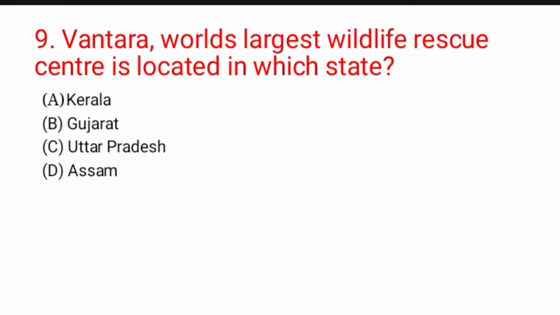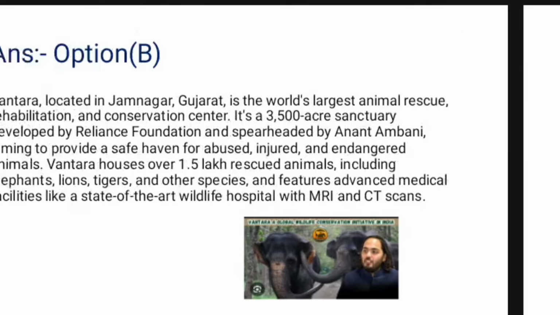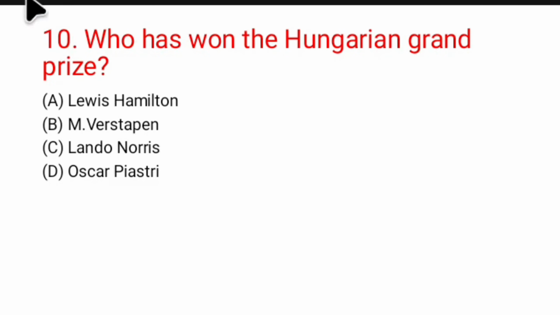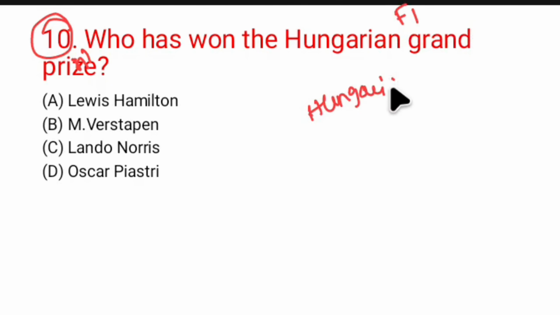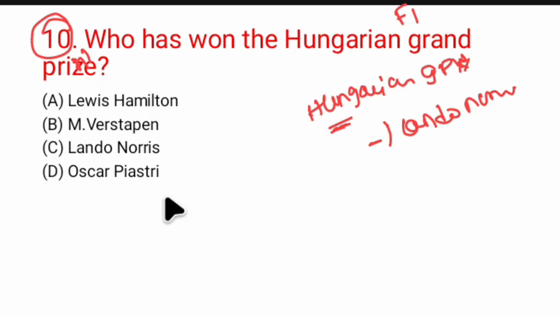And the final question: who has won the Hungarian Grand Prix, the Hungarian F1 Grand Prix? This is basically a motor race event. This was, remember, the Hungarian Grand Prix, F1 Grand Prix, won by Lando Norris by defeating Oscar Piastri. Recently, Belgian Grand Prix has concluded and it was won by Oscar Piastri. So Belgian Oscar Piastri and Hungarian Lando Norris. Therefore, question number 10, option C, correct option.